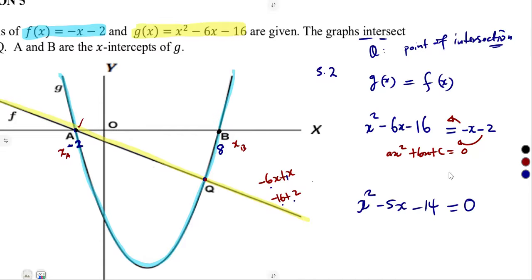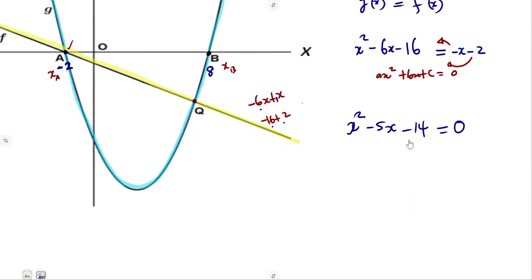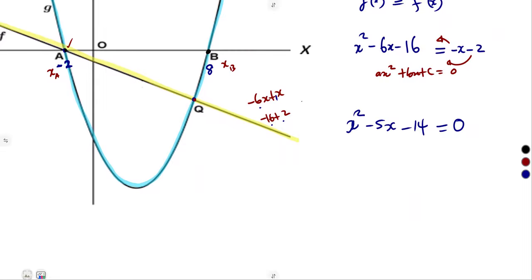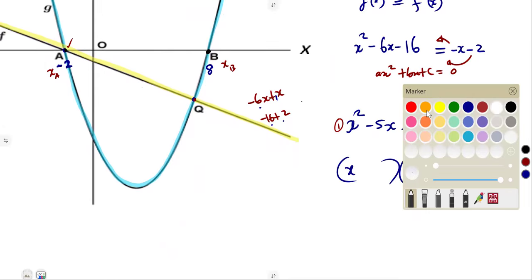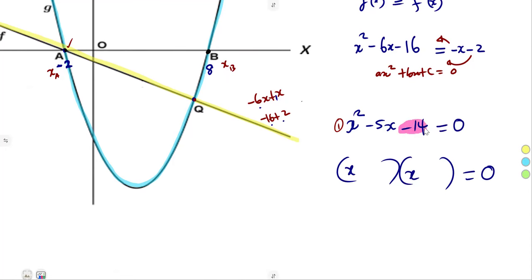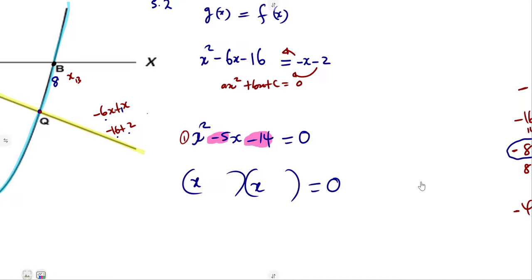We can use factorization, the quadratic formula, whatever you understand. But here, because the coefficient of x squared is 1 and the constant is a smaller value, we can just use factorization. Avoid the formula when there are bigger values, but 14 is a smaller value, so factorization is going to be best here. So this is (x and (x, and we consider the constant, negative 14. What are the factors, and these factors should add up to give us what? Negative 5.